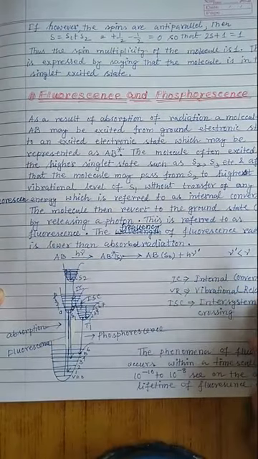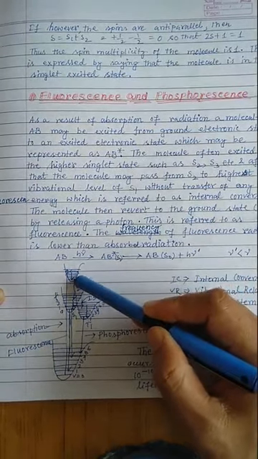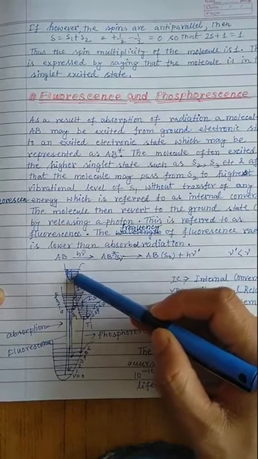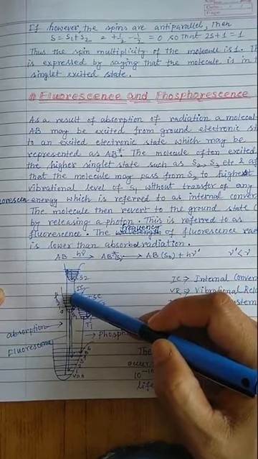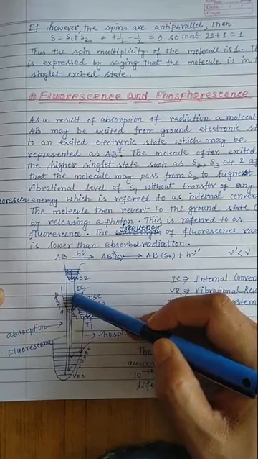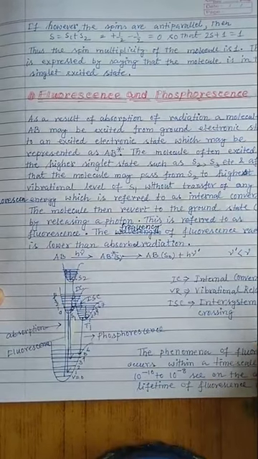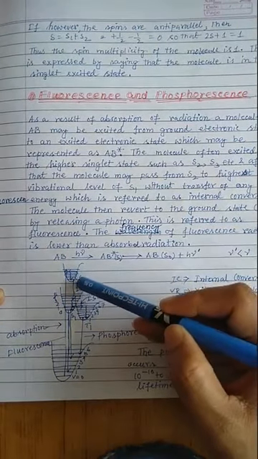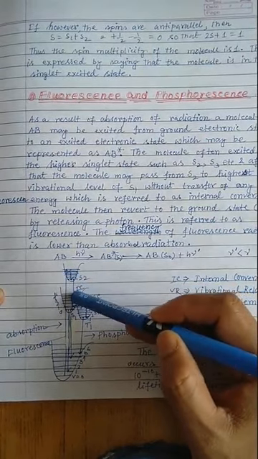These processes are generally known as VR or vibrational relaxation. How does it lose energy? In this process the excited molecule collides with the solvent molecules and loses some of its energy, returning to the lowest vibrational level of S2. And after that, the molecule undergoes a conversion process and returns to any of the higher vibrational levels of the corresponding S1 state. This process is known as IC or internal conversion. In this process, from the lowest vibrational level of S2 to a higher vibrational level of S1, the molecule doesn't lose any energy.